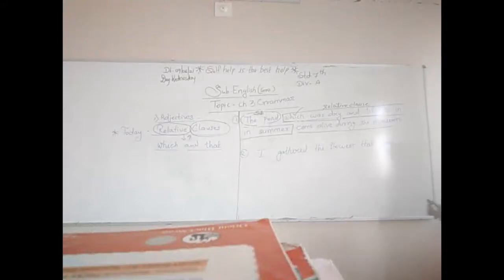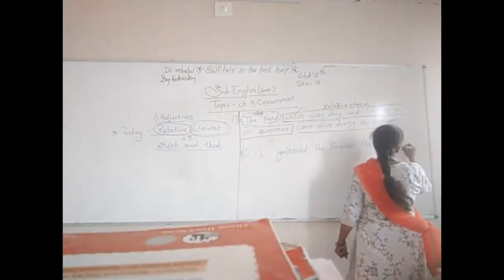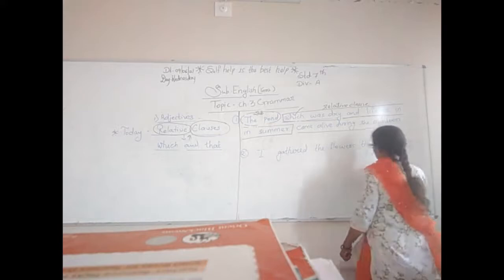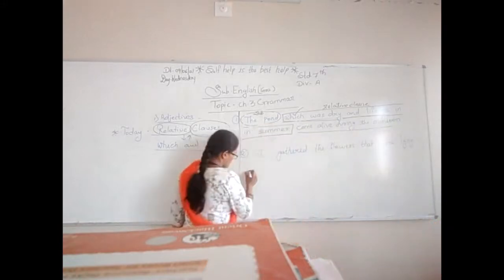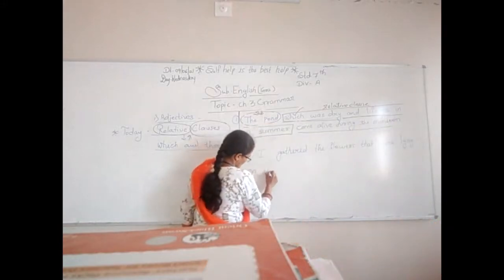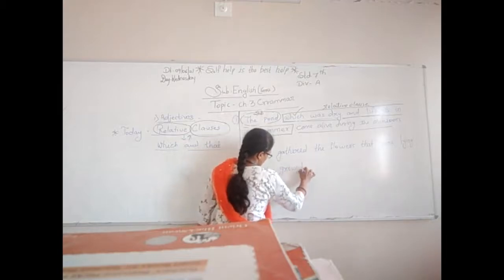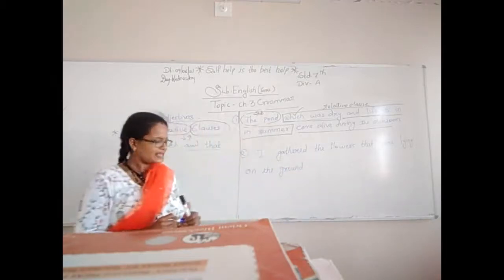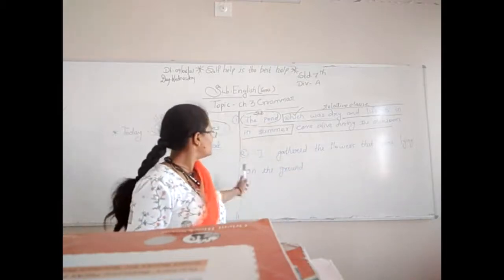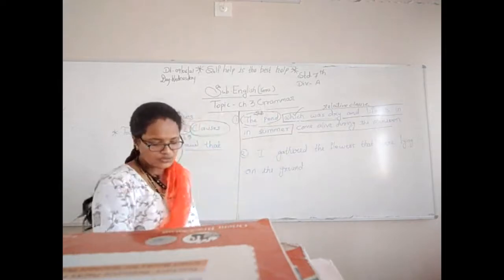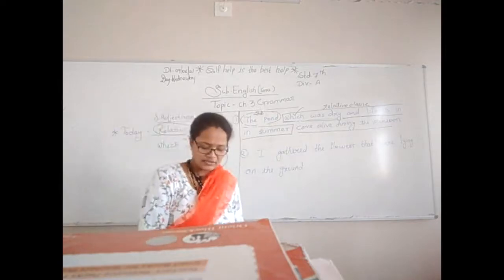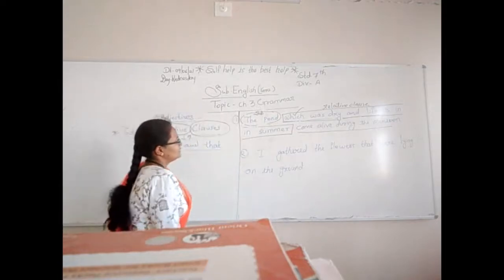That were lying on the ground. Now I gathered the flowers that were lying on the ground. Here, who will tell me what is the relative clause, what is the subject?